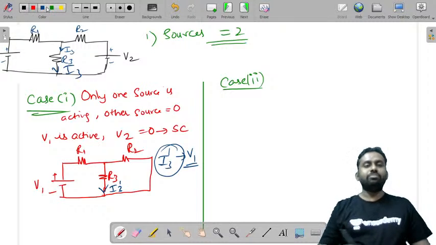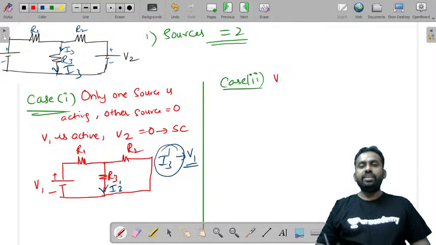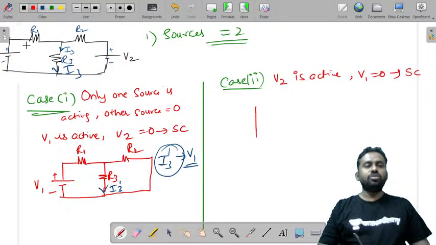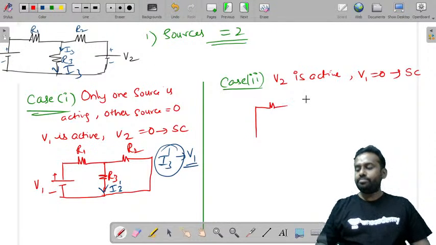In the second case, similarly, V2 is active. First we considered V1 active. Second we will consider V2 as active, and V1 is equal to 0. This is also a voltage source, so we will also make it a short circuit. So we'll draw the diagram. V1 is made 0, so this will be a short circuit.